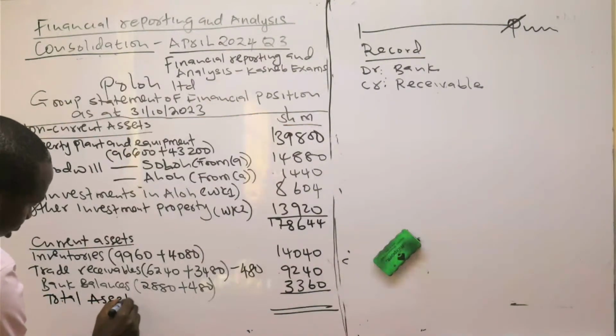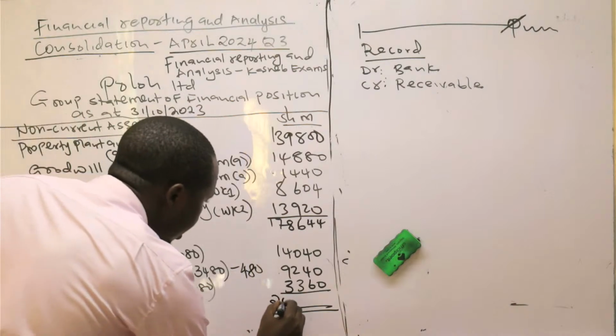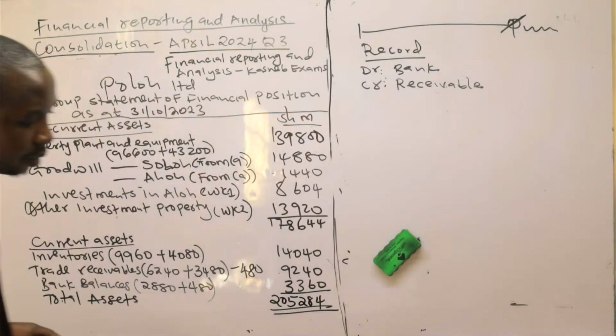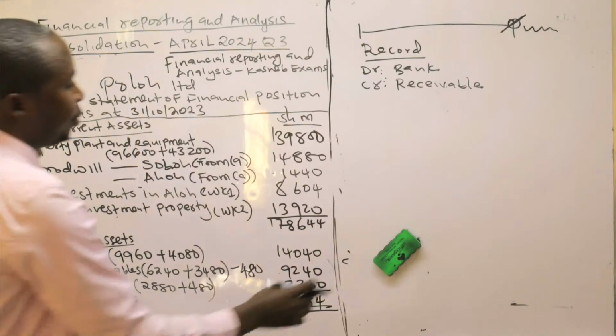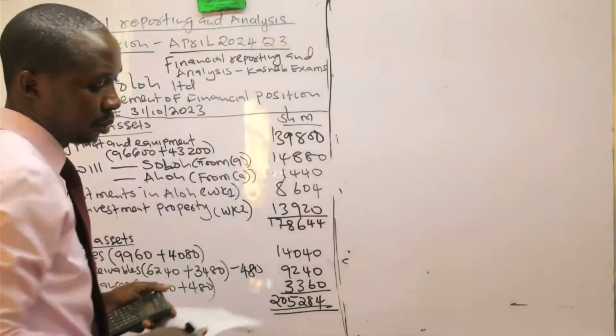The value for total assets will be 205,284. And let's talk about equities and liabilities, then we will be done with this question.